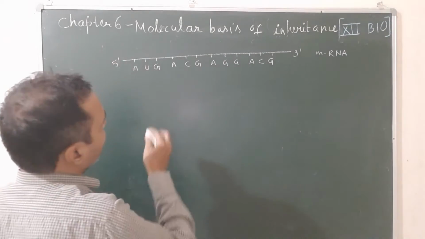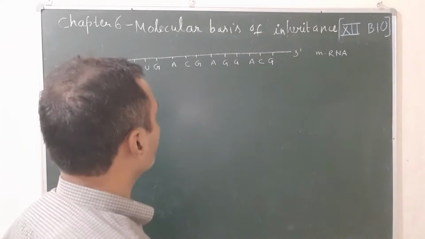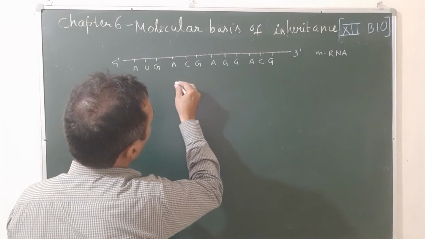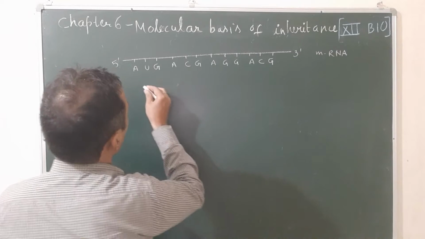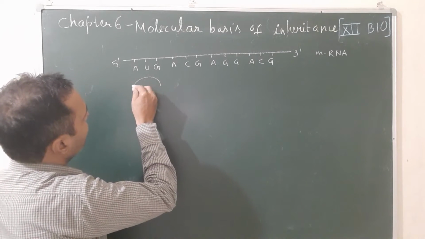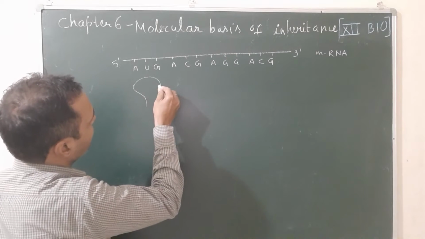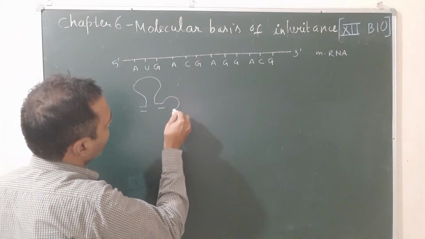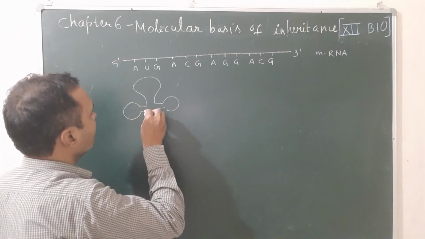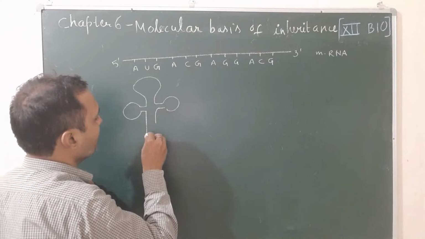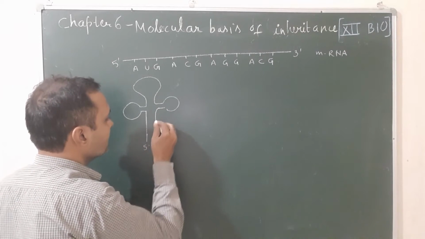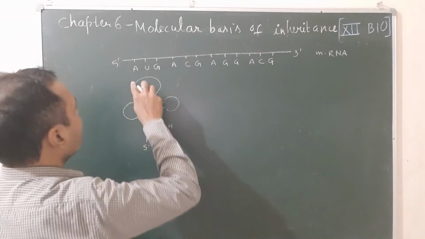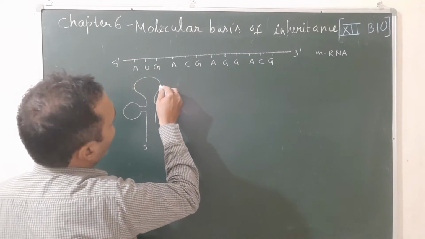And what are codons and what are anticodons? First of all, you have to know. For the codon and anticodon, you have to draw the tRNA also. Suppose that this is the tRNA in front of the letters AUG. You know the structure of tRNA, it is already explained. It is the clover leaf model structure having 3' to 5' polarity. This is the 5' end, this is the 3' OH. This is the tRNA.